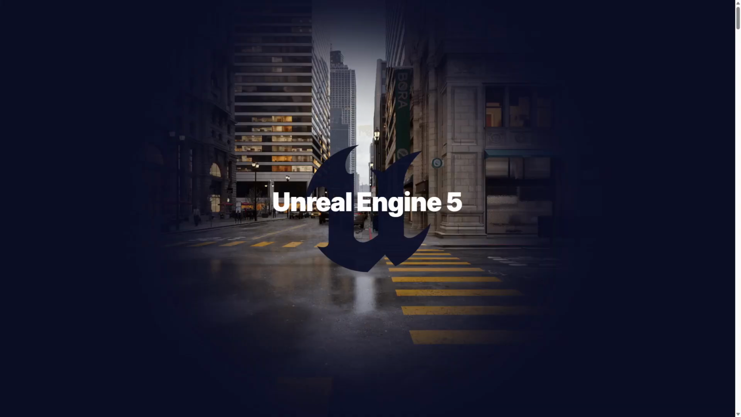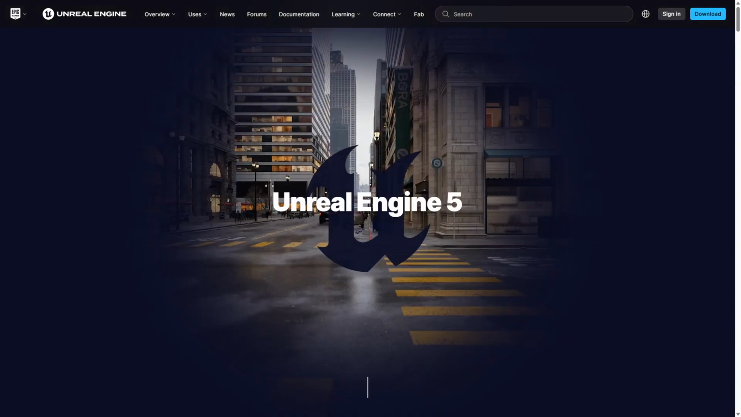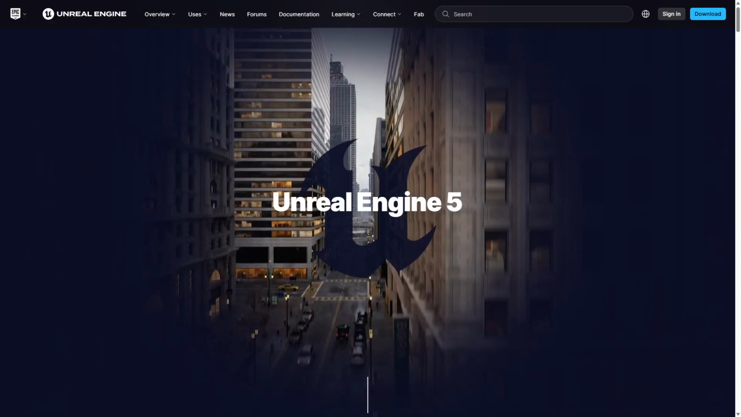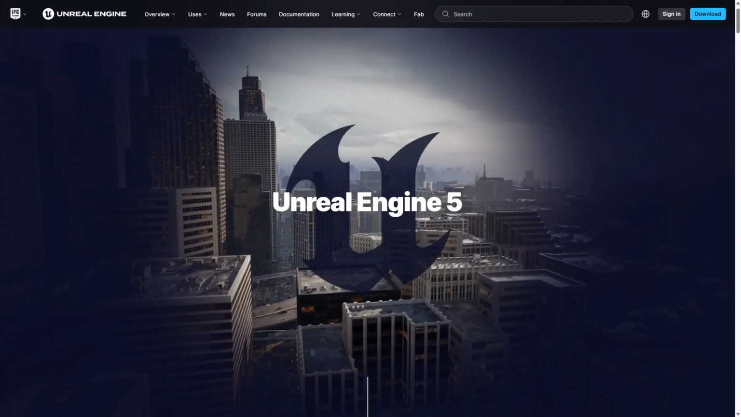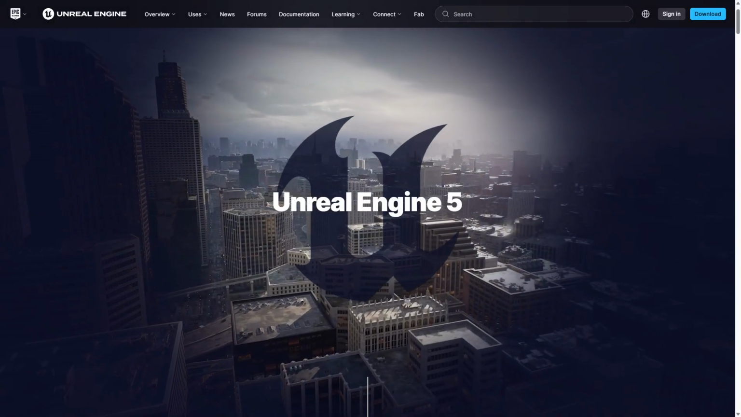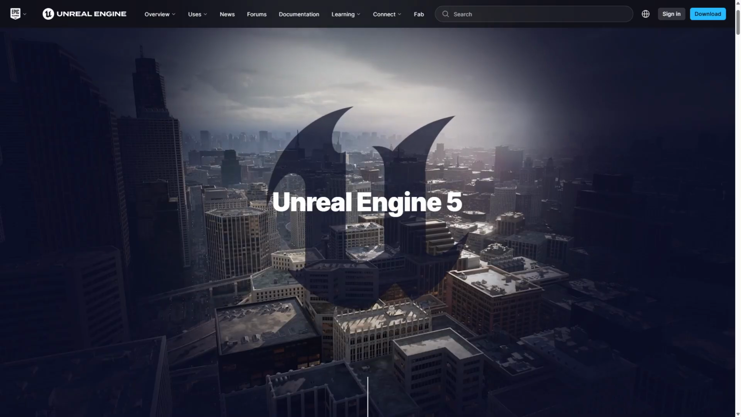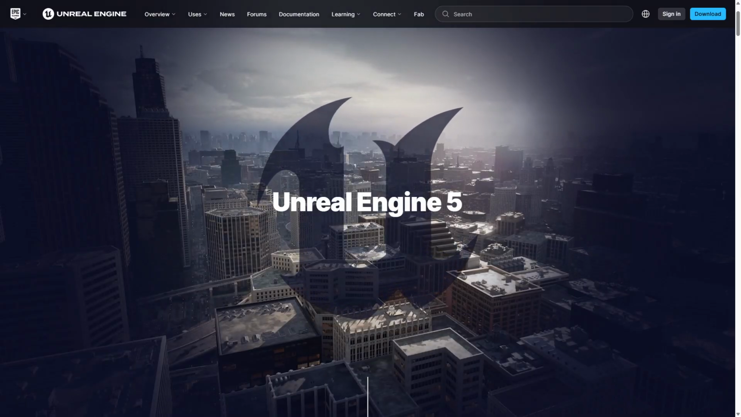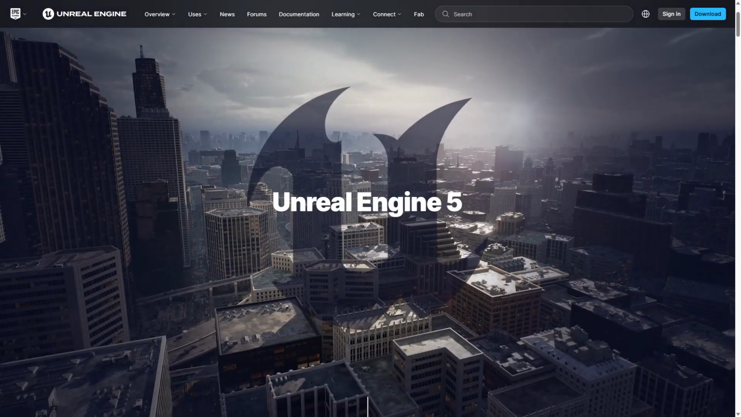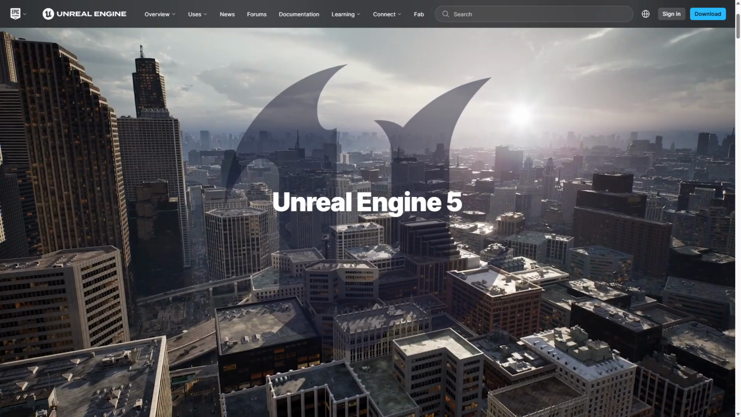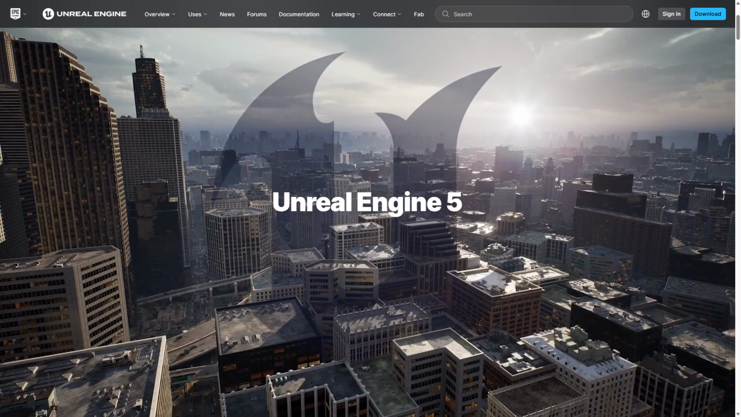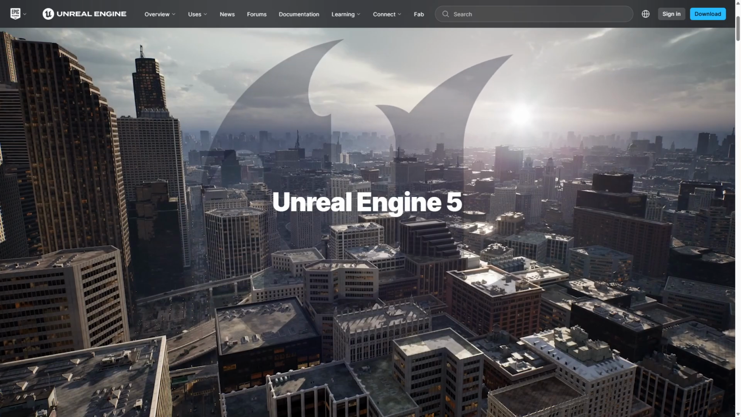Unreal Engine 5 is a state-of-the-art game engine developed by Epic Games, designed for creating photorealistic visuals and complex interactive experiences. It uses advanced technologies like Nanite for detailed geometry and Lumen for dynamic global illumination, delivering cinematic quality graphics. Unreal Engine 5 supports a visual scripting system called Blueprints, allowing developers to build gameplay without deep coding knowledge, while also offering full C++ source access.